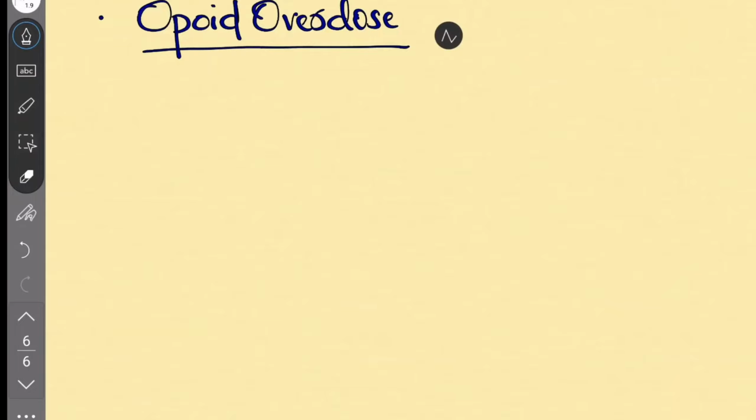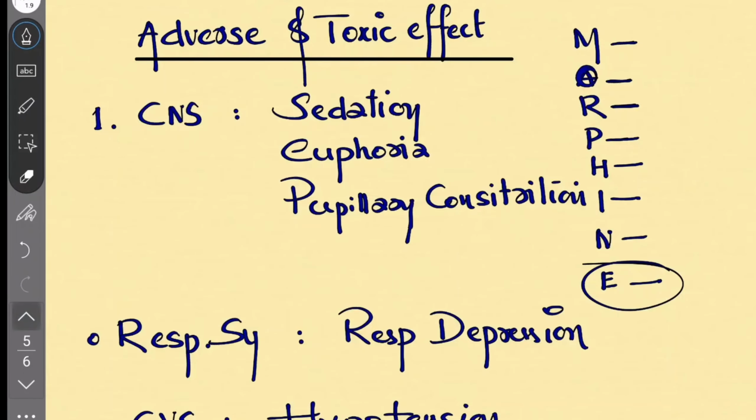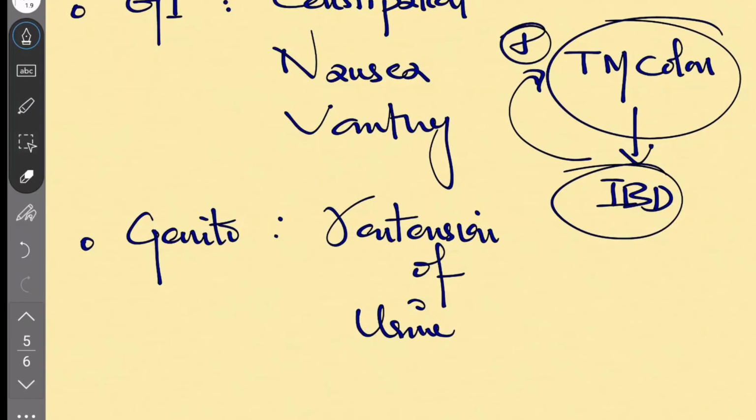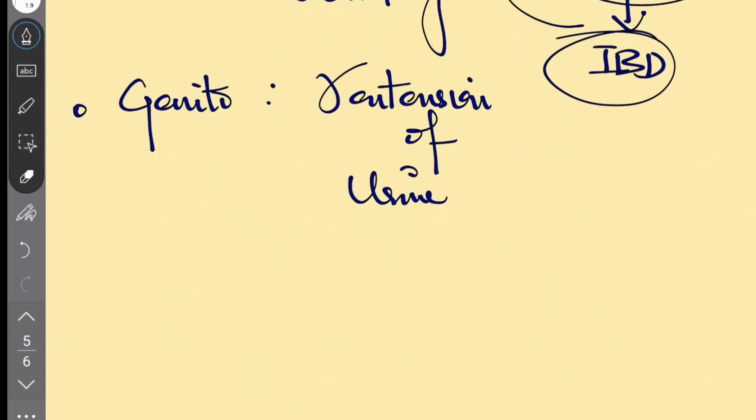What happens if the opioid is overdosed? Overdose of opioid. The symptoms we can easily find by the mnemonic called MORPHINE: miosis, out of it, respiratory depression, pneumonia, hypotension, infrequent bowel, that is constipation, retention of urine, nausea and emesis.